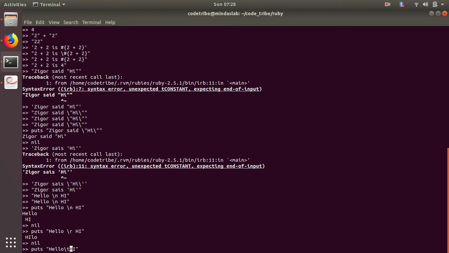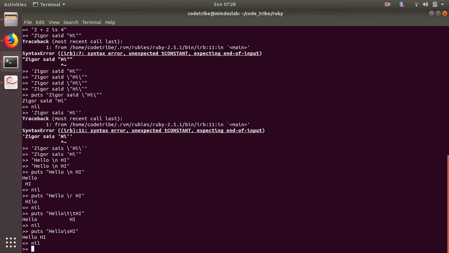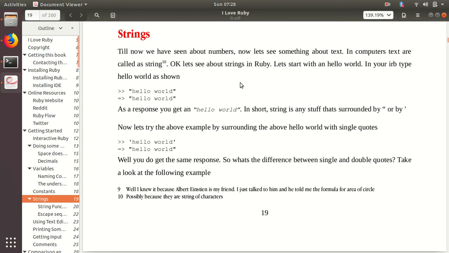And let me put two tabs. Right, so it's been spaced really well, right? And putting \s means to put a space itself, right? So these are all escape sequences in Ruby, and you need to learn about them, right?